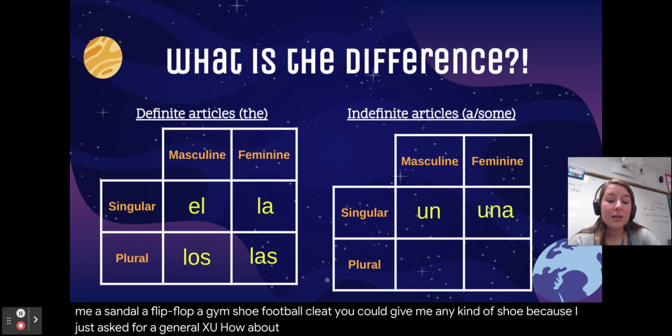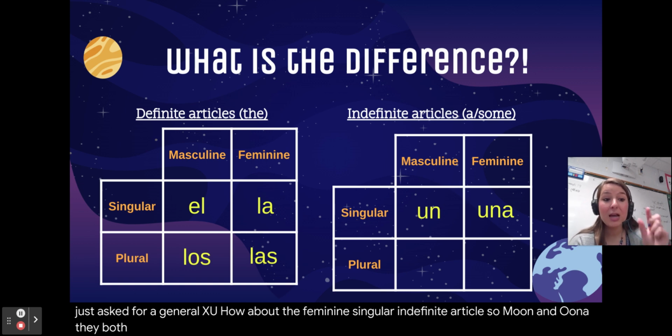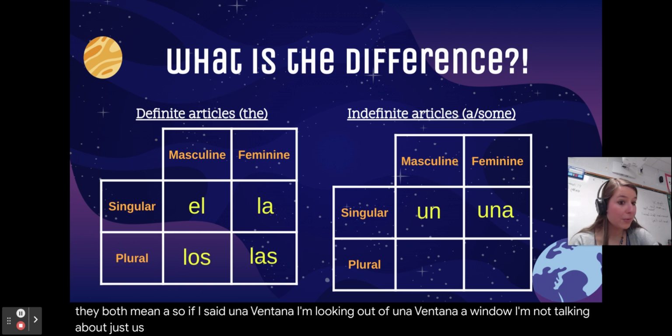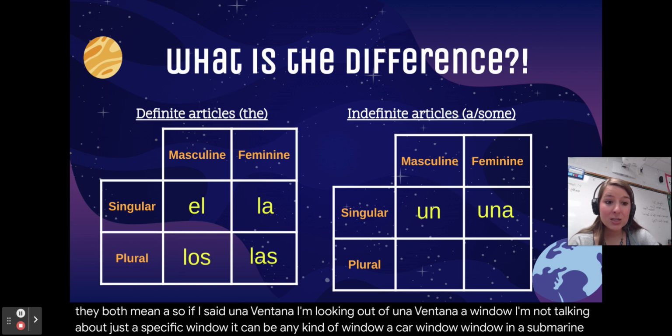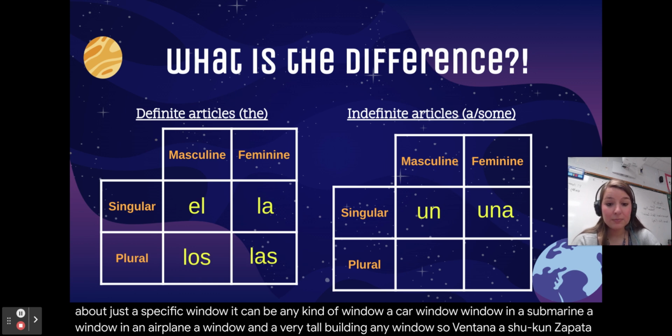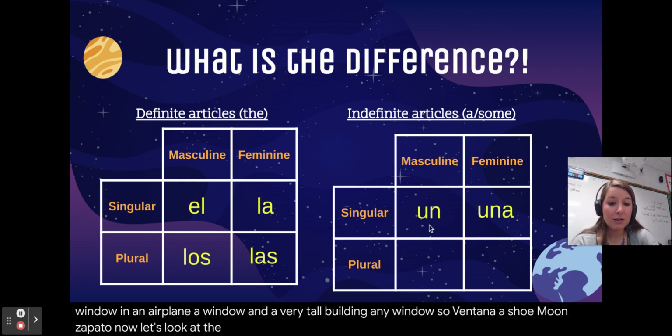How about the feminine singular indefinite article? So un and una, they both mean a. So if I said una ventana, I'm looking out of una ventana, a window. I'm not talking about just a specific window. It could be any kind of window, a car window, a window in a submarine, a window in an airplane, a window in a very tall building, any window. So a window, una ventana. A shoe, un zapato.